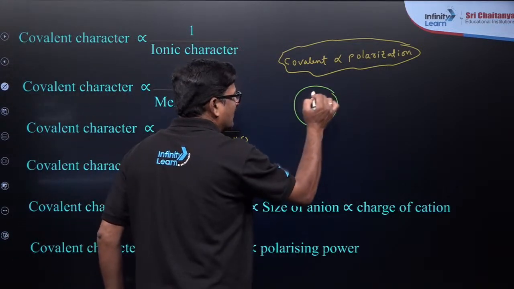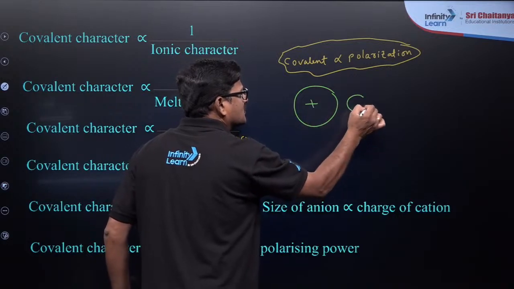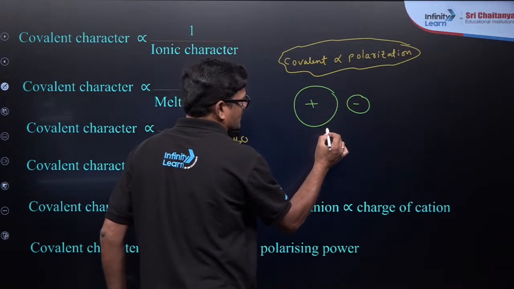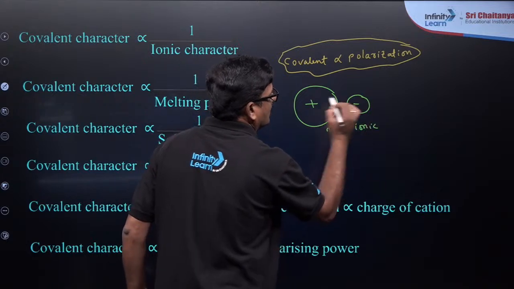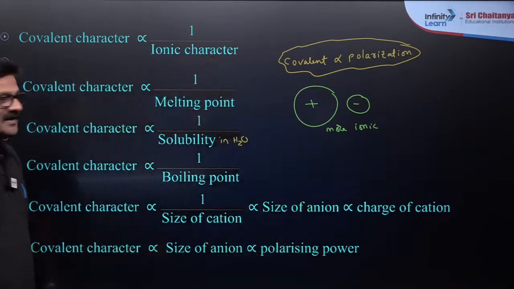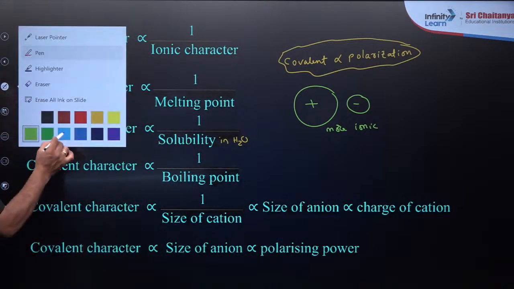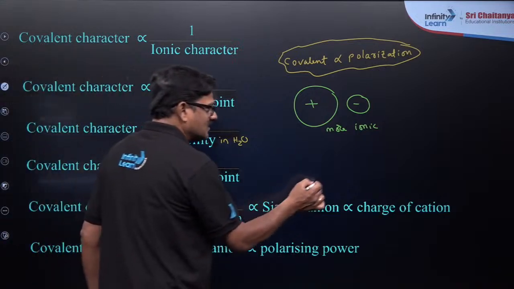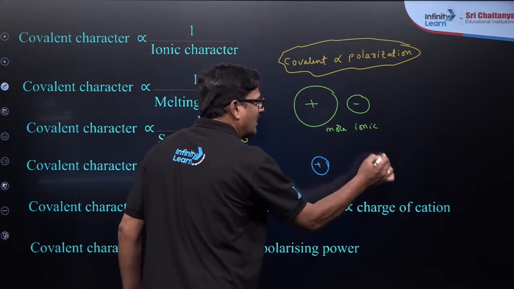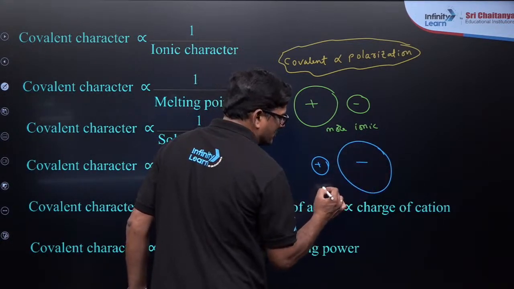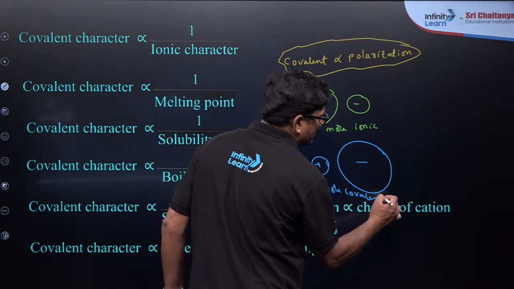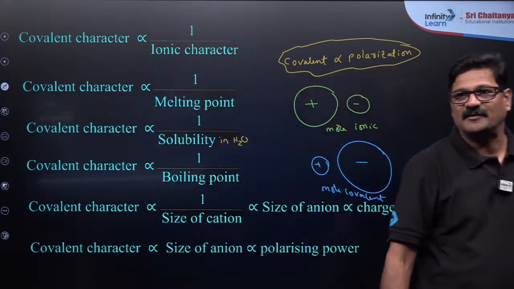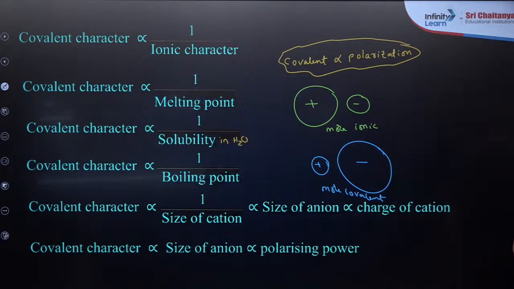Big cation and small anion, it is going to be more ionic. And also you are going to see small cation and big anion, it is going to be more covalent. Perfect. This is a perfect scenario, right? Make a snapshot of this, children.